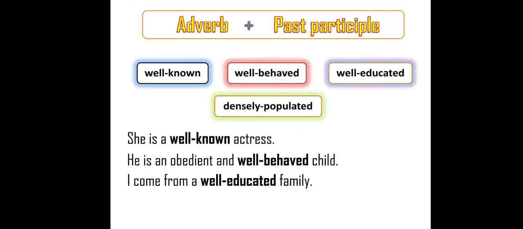Densely populated. Another example. We live in a densely populated city. So city is a noun, and densely populated is a compound adjective, and it is used to describe the city. What kind of city? Densely populated. Shall I give you an example of a normal adjective? Instead of densely populated, we can use crowded city. Crowded is an adjective. City is a noun.